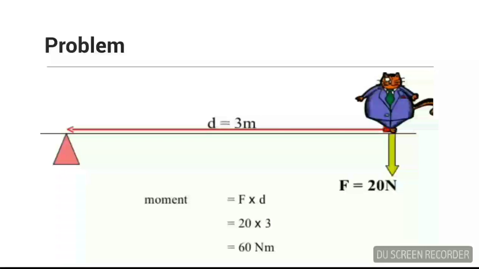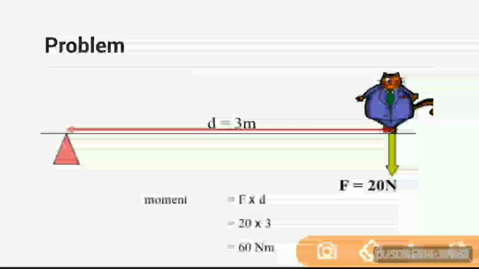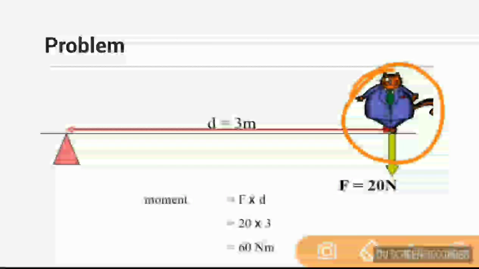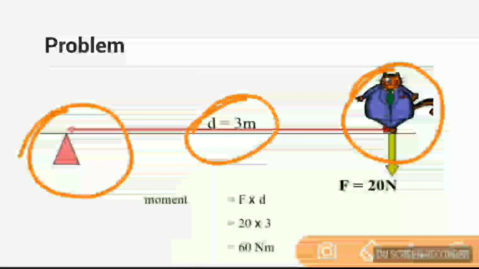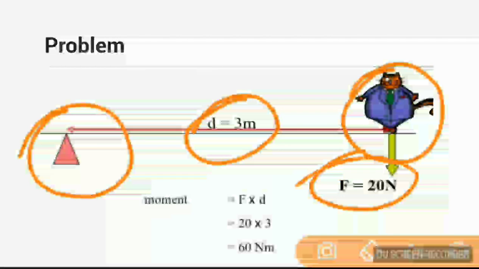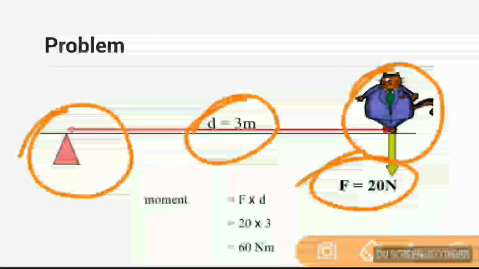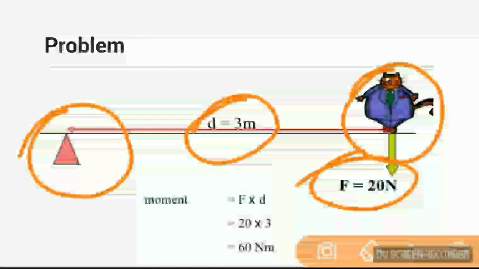Here you can see the example of a seesaw. Here is one cat which is sitting at one side, and it is hinged at one side, and the cat is sitting at a distance of 3 meters. It has a weight of 20 Newton. So what is the moment at this? As per the formula, it is force into distance. Force is 20 Newton and distance is 3 meters. So moment is 60 Newton meter.